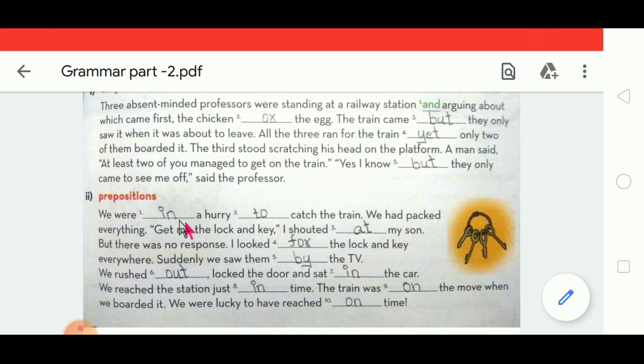We were in a hurry. Hurry up. We used to say "hurry up" while writing. Write fast, which means write soon. Make it fast is called hurry.